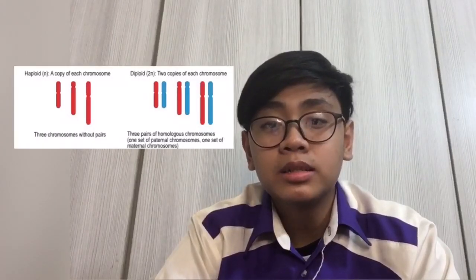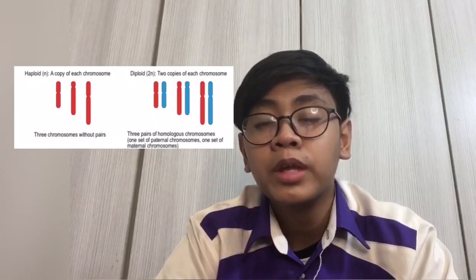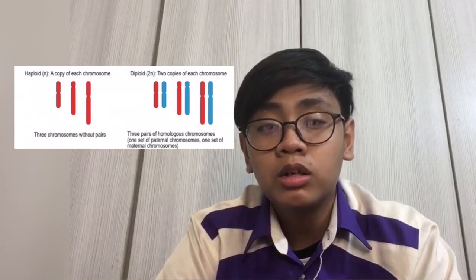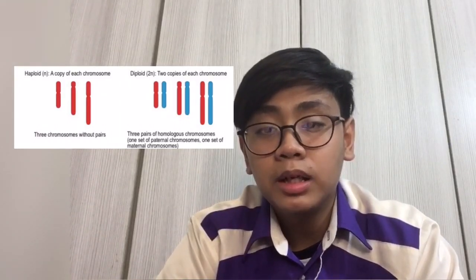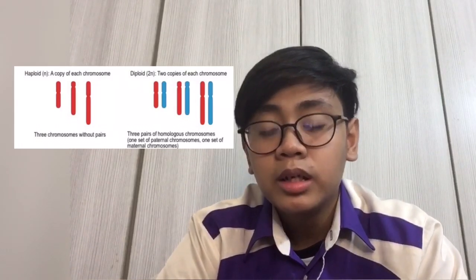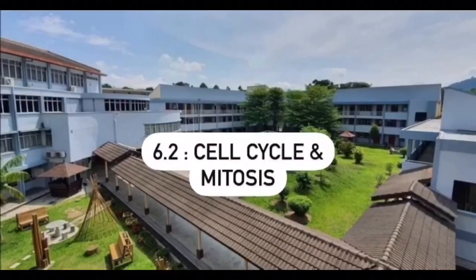In diploid cells, 1 set of chromosomes is from the male parent, or paternal chromosomes, while the other set is from the female parent, or maternal chromosomes. Both paternal and maternal chromosomes have the same structural characteristics. These pairs of chromosomes are called homologous chromosomes.